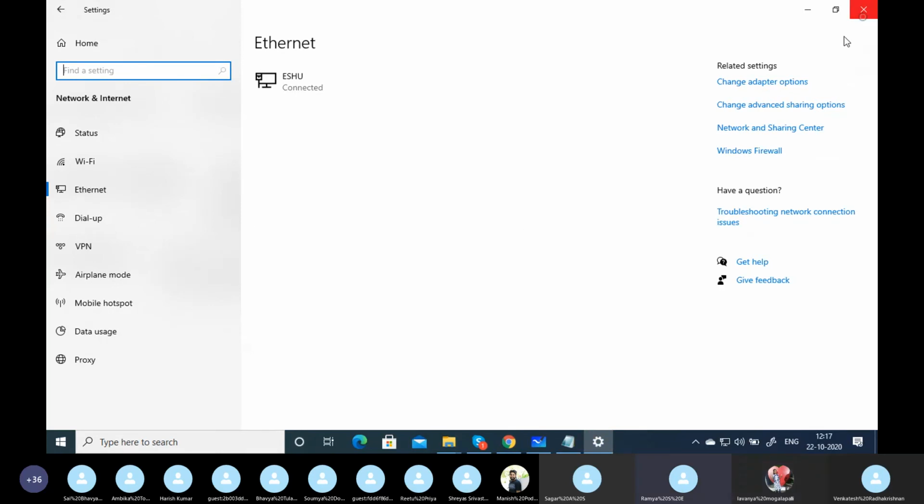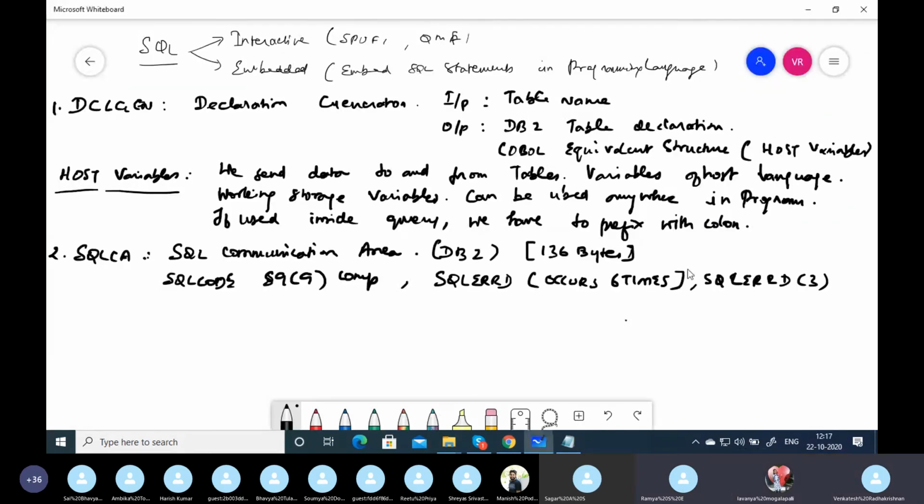It gives how many rows are affected. When you're doing mass update and mass delete, it has the number of rows that were updated. But generally it is never used, only for interview purposes, and we never do mass update and mass delete because it is not allowed in projects.